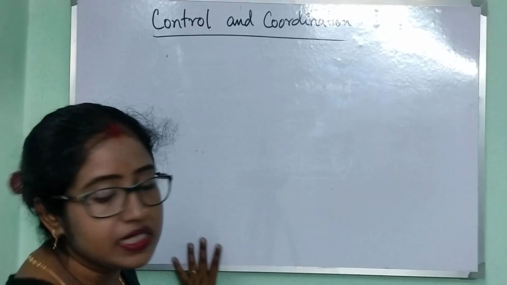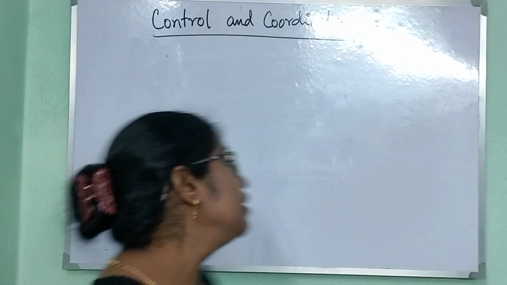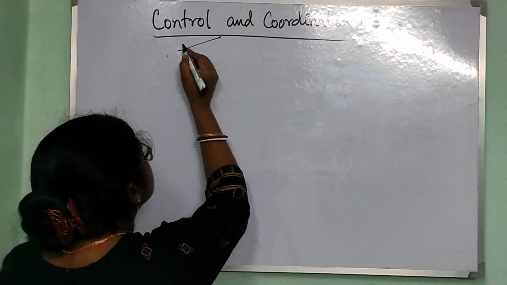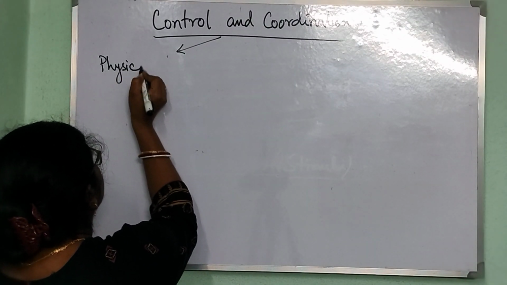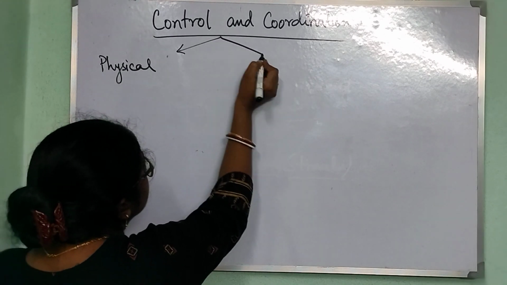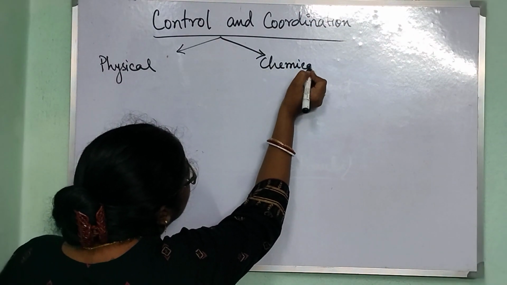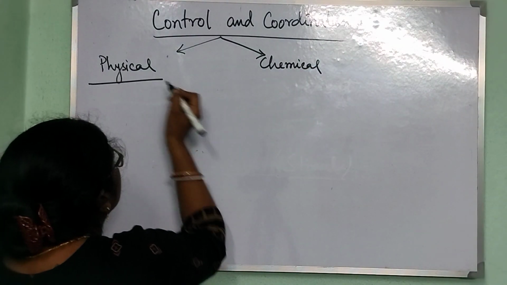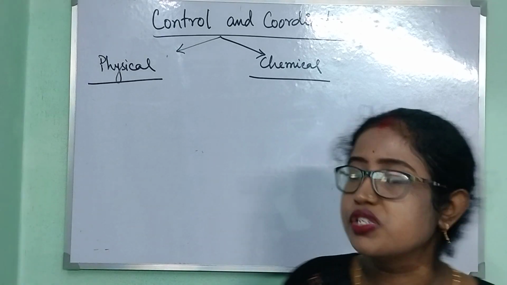So there are basically two types of control and coordination. The first one is known as physical coordination, and the second one is known as chemical coordination. Physical coordination and chemical coordination.